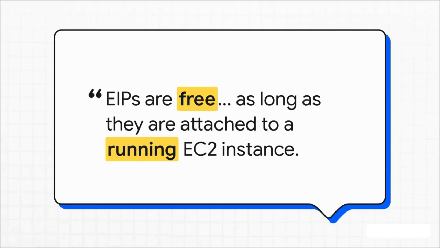And here we go. This is the one rule you have to burn into your brain. Elastic IPs are free, if and only if they're attached to a running EC2 instance. The second you detach it and it's just sitting there in your account doing nothing, cha-ching, the billing clock starts ticking. So why do they do this? It's because public IPv4 addresses are like an endangered species. They're a super scarce resource, and AWS wants to make sure you're not just hoarding them.